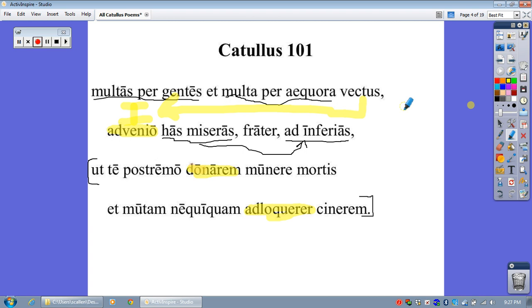And then we have this clause here. It's a purpose clause. Why did I do this? So that, or in order to, donarem, subject of donarem would be I. You can tell that by the M at the end. Now looking at these words here, te postremo donare munere mortis et mutam nequiquam cenerem. Well, taking it word by word, we have te. Now that looks either accusative or ablative form of the pronoun that means you. Now postremo ends in an O. That could be either dative or ablative.